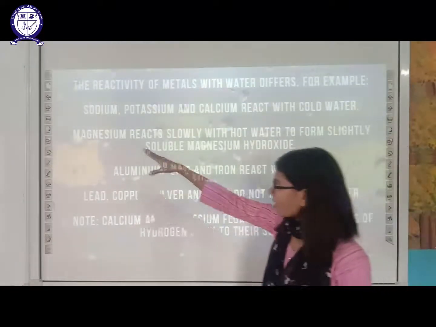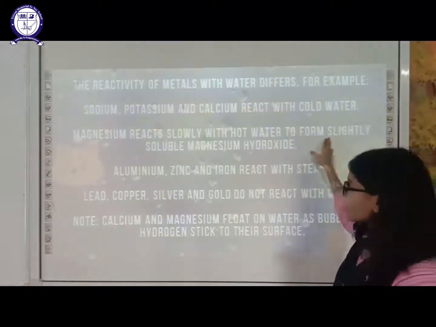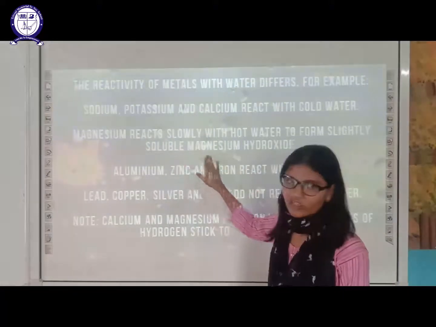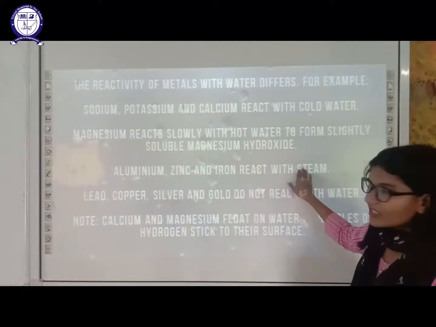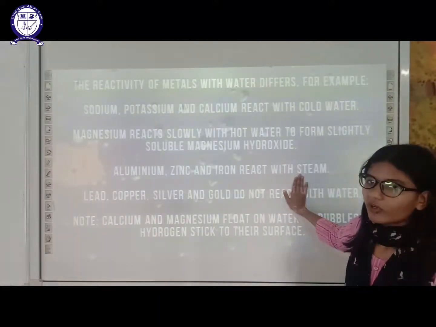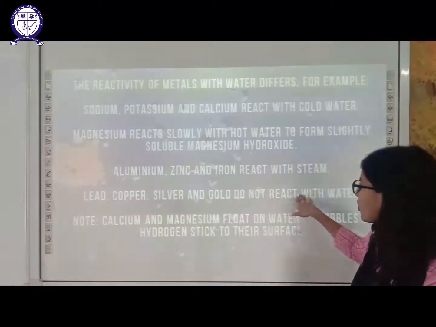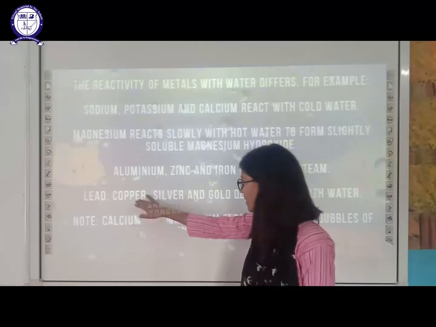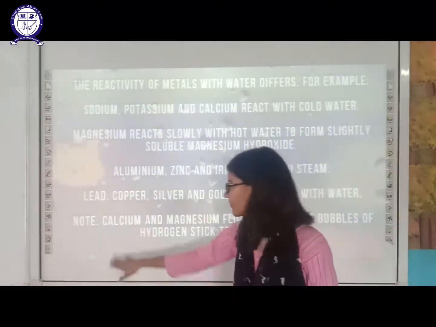Magnesium reacts slowly with hot water to form slightly soluble magnesium hydroxide. Magnesium will form magnesium hydroxide. Aluminium, zinc and iron react with steam only. They will not react with cold water. Lead, copper, silver and gold do not react with water at all. That's why we use them for making utensils and jewelry.